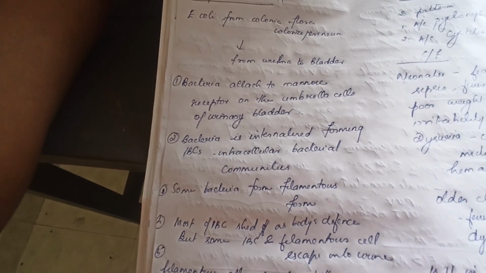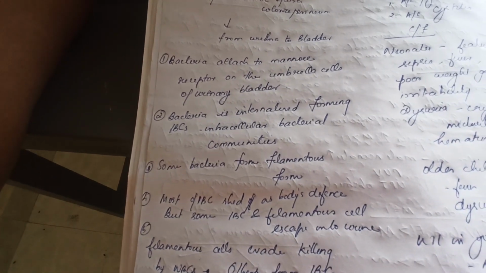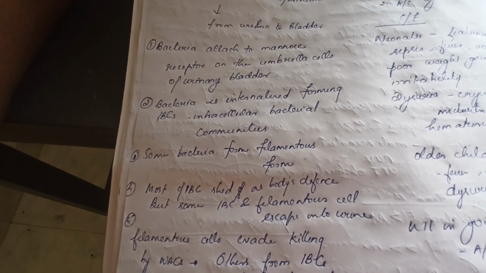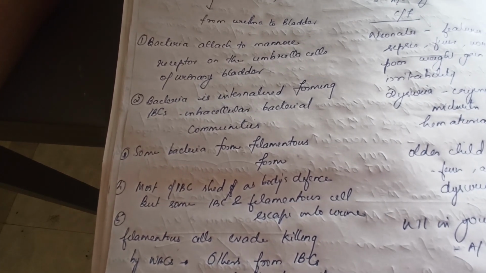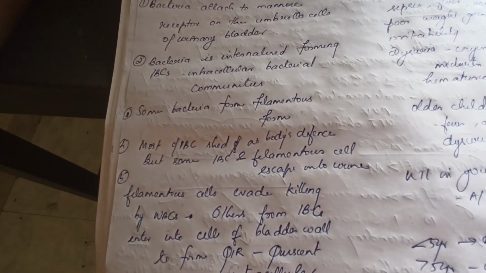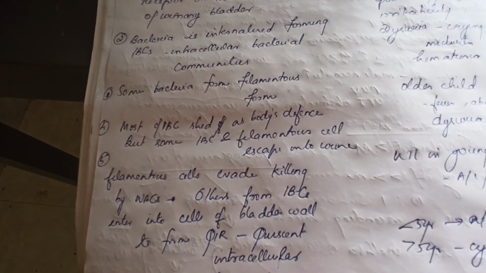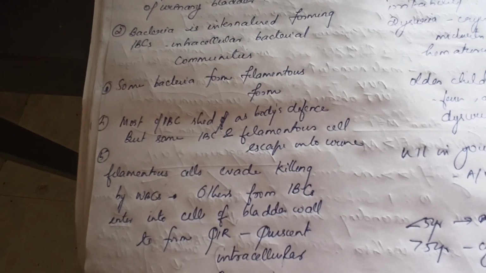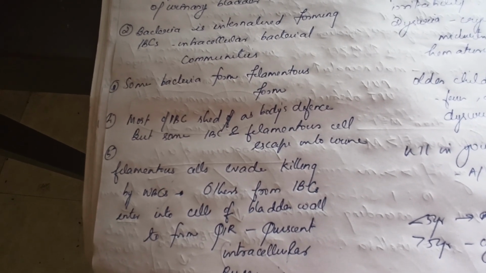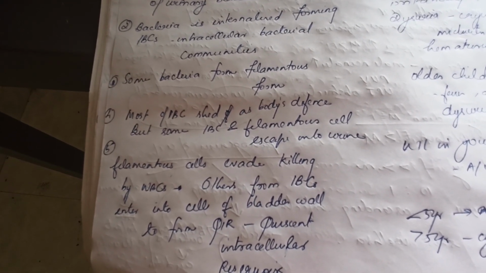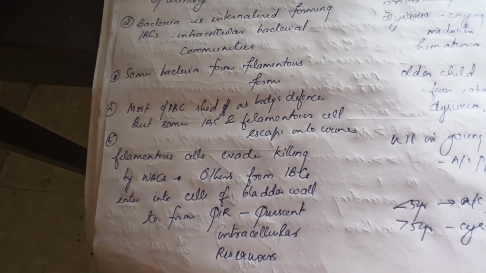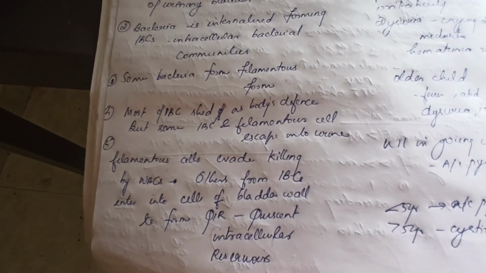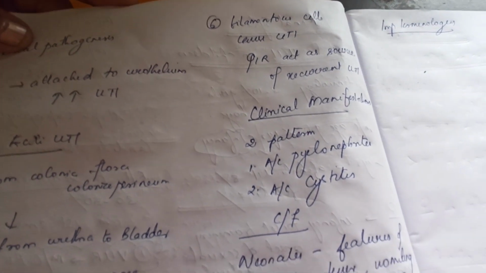Some bacteria form a filamentous form. Most of the intracellular bacterial communities are shed off as the body's defense, but some intracellular bacterial communities and filamentous cells escape into urine. These filamentous cells evade killing by WBC. Others from internalized bacterial communities enter into cells of the bladder wall to form quiescent intracellular reservoirs. So these filamentous cells will cause UTI, and this QIR acts as a source of recurrent UTI.